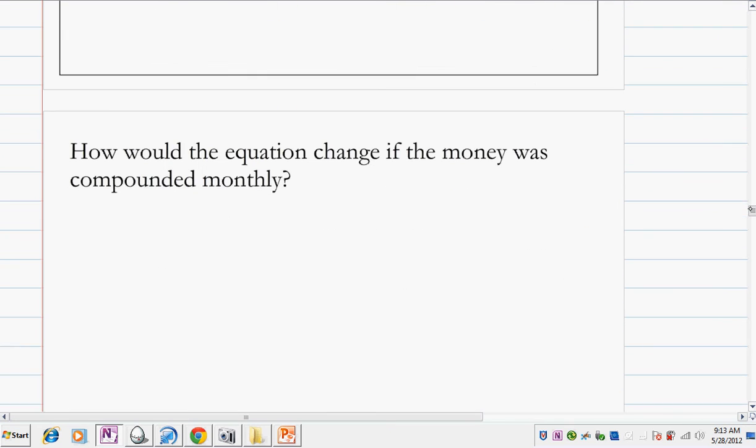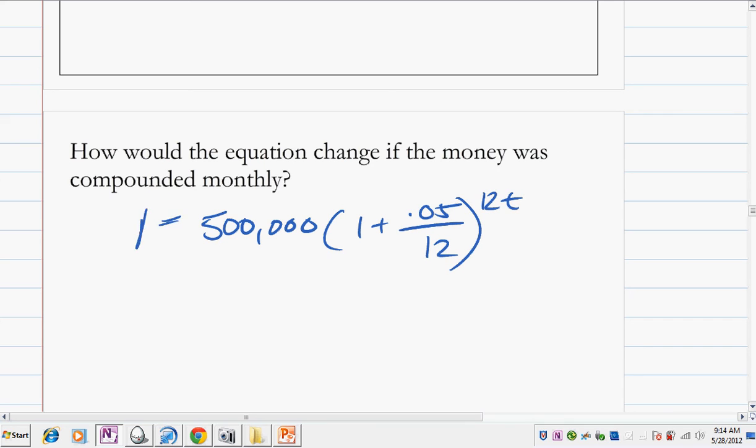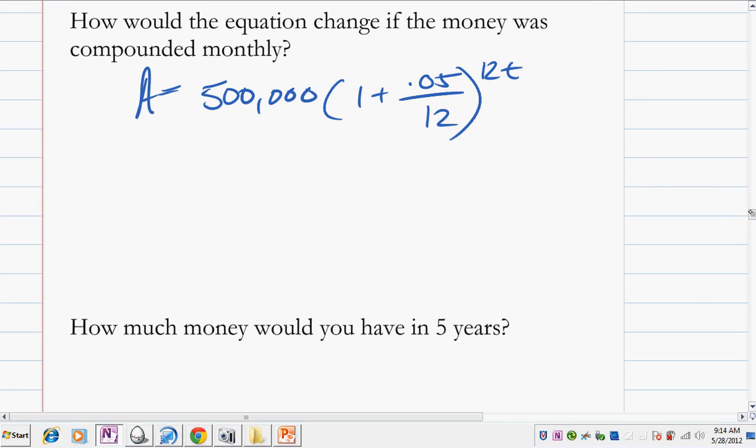And now looking at monthly, 500,000 times 1 plus 0.05 over 12, 12 months in a year. And now checking out what that would mean for 5 years. I'm just going to change my 4 to a 12, and now it's 12 times 5, which is 60.